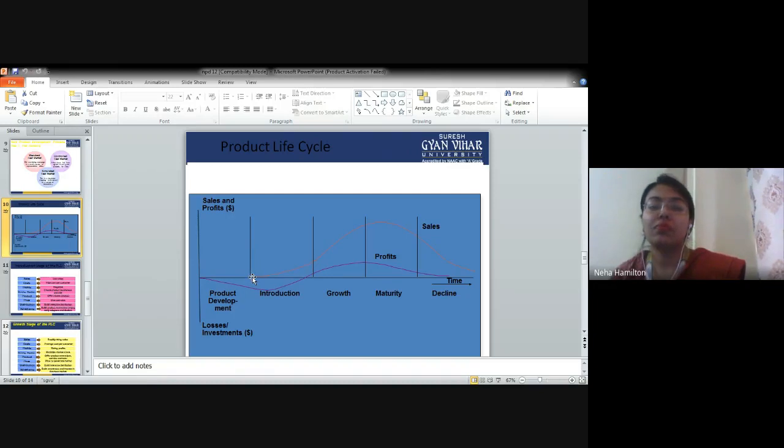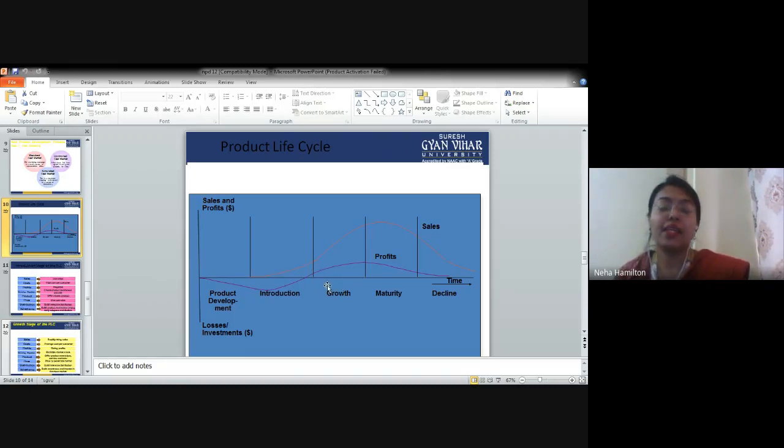So let us first consider the orange line. As you can see, the line is gradually going above. That means this is the introduction stage. You have introduced the product. Now you are applying some promotional strategies. You are making advertisements, digital media ads, and slowly and gradually you are picking up the pace, and the sales and profit are increasing, right? The next phase is called the growth phase.